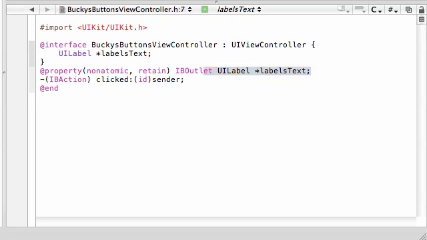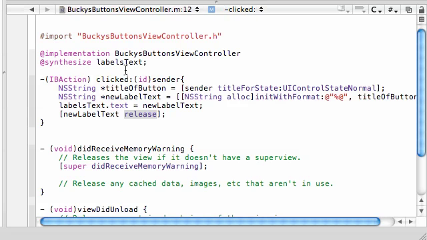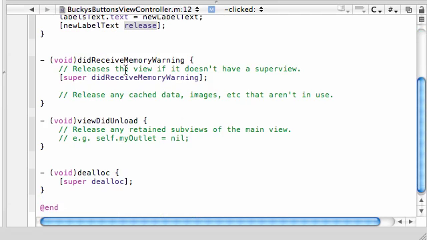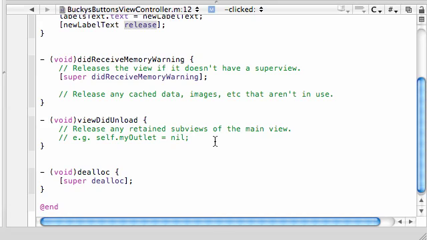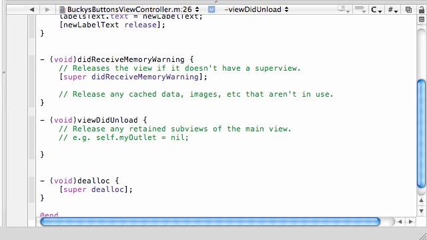Well, even though it automatically built those methods for us, we still need to release those objects. So what you need to do, I mean, this is just housekeeping stuff right here, in viewDidUnload in here, make sure you put this self dot label, did I name it label text or labels text? Set this equal to nil.